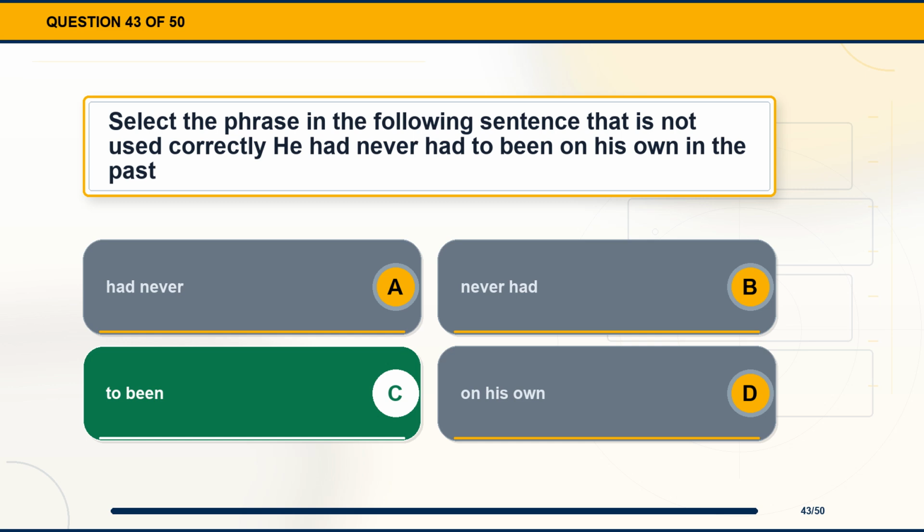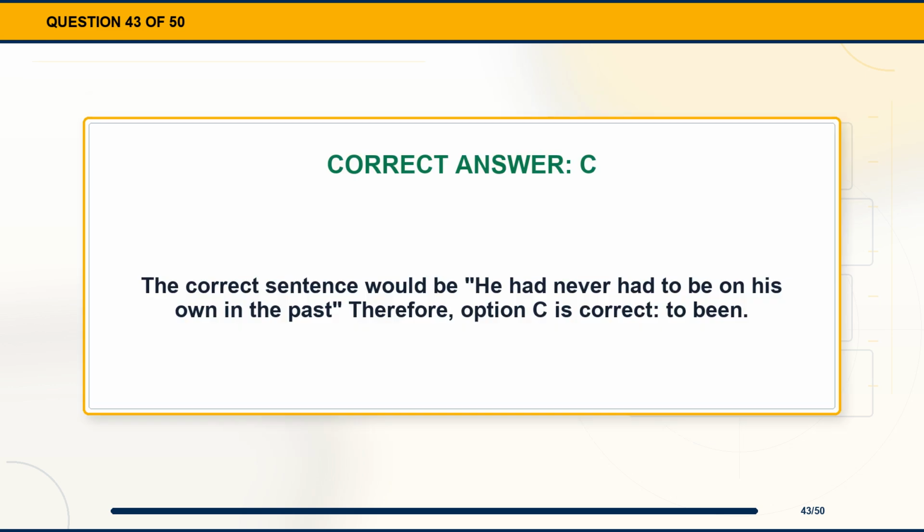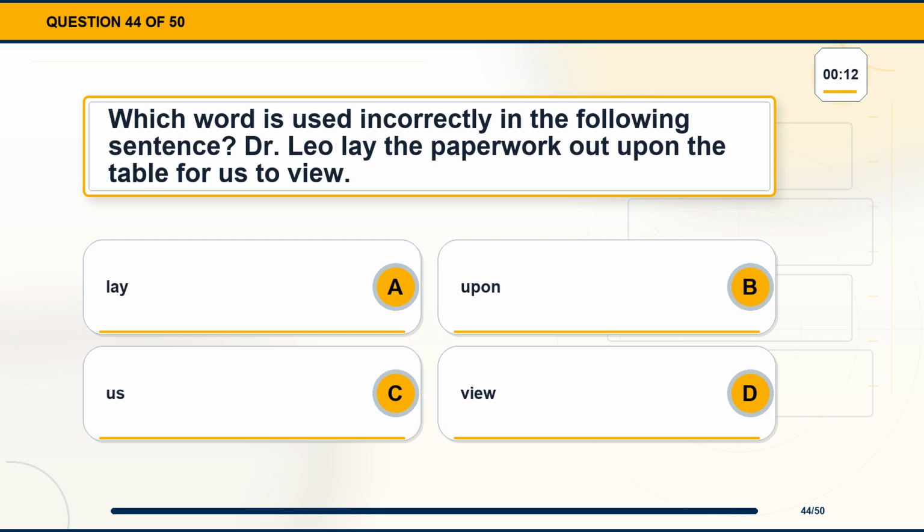The correct answer is option C, to been. Explanation. The correct sentence would be he had never had to be on his own in the past, therefore, option C is correct, to been. Question 44. Which word is used incorrectly in the following sentence? Dr. Leo lay the paperwork out upon the table for us to view. Option A, lay. Option B, upon. Option C, us. Option D, view.